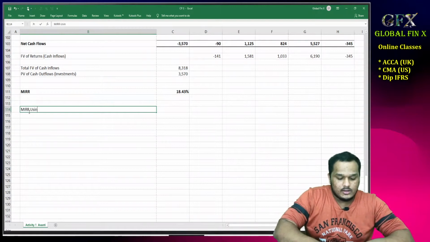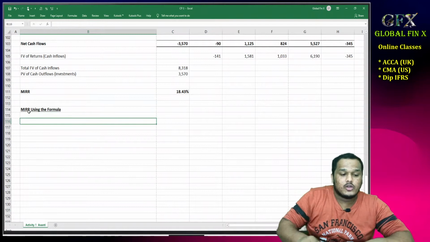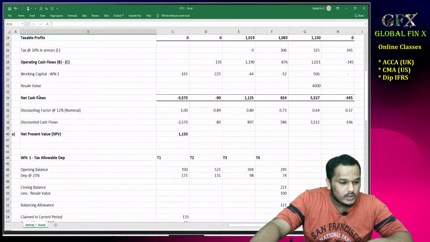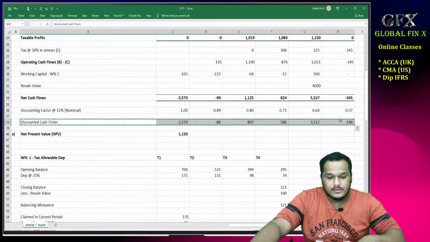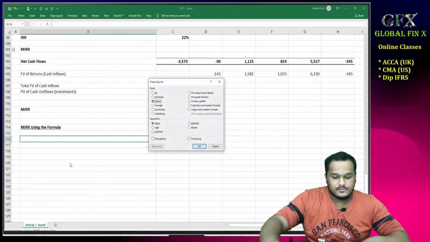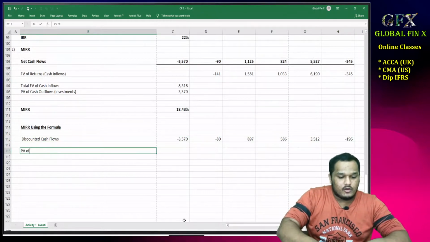MIRR using the formula. Okay. So for that, what do we need? We need the present value of all cash flows. So let's just go to NPV calculation and discounted cash flows I'll take directly. Okay. So, PV of cash inflows will be how much?